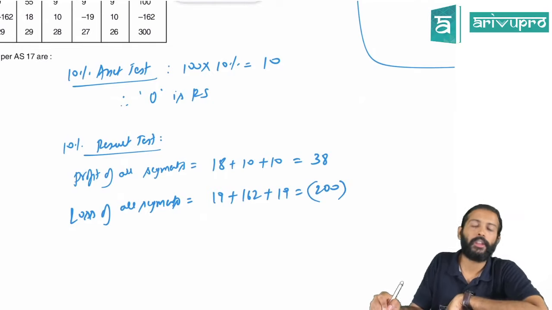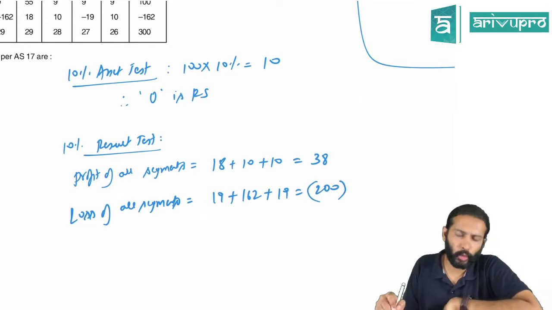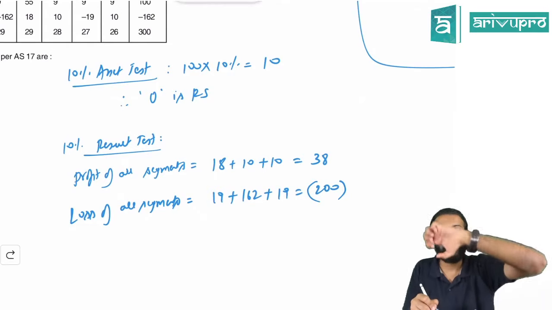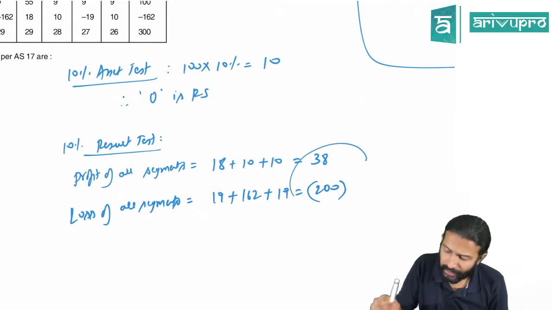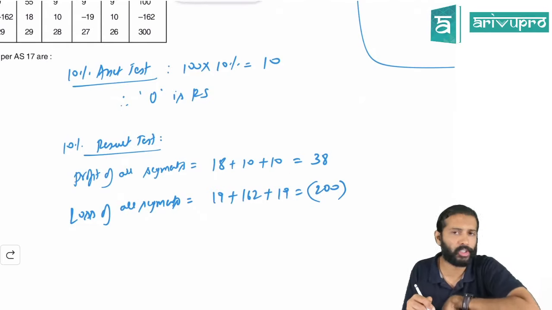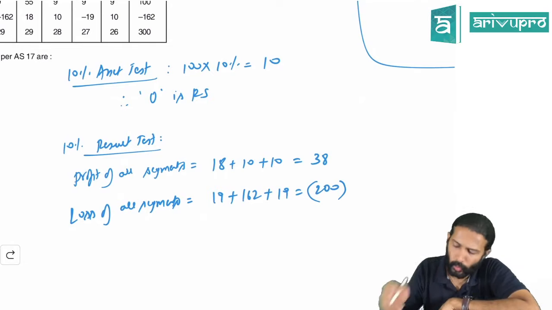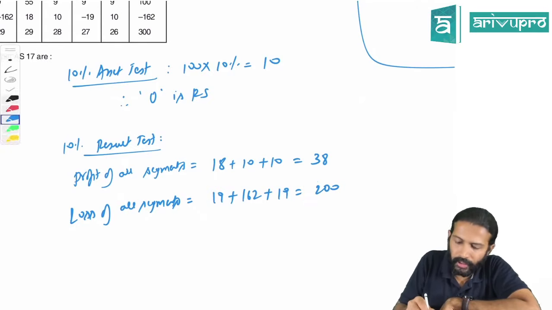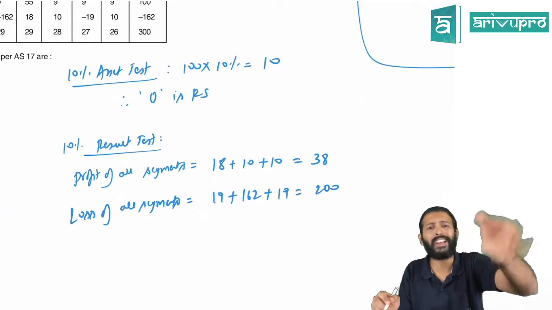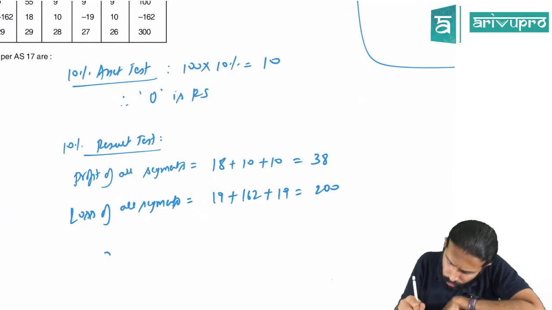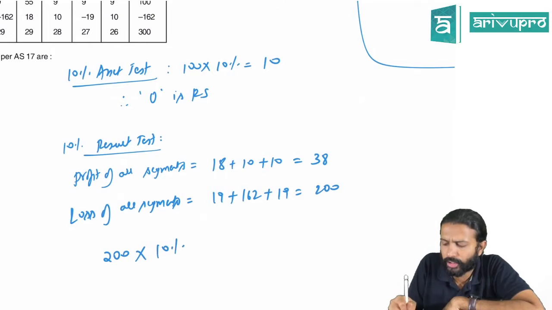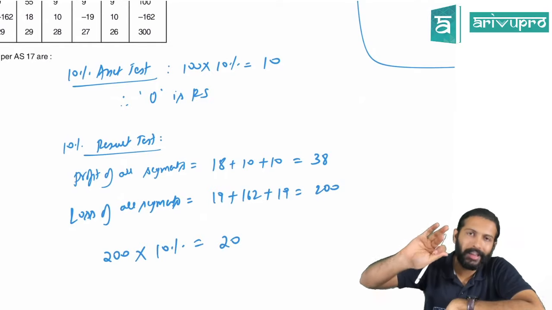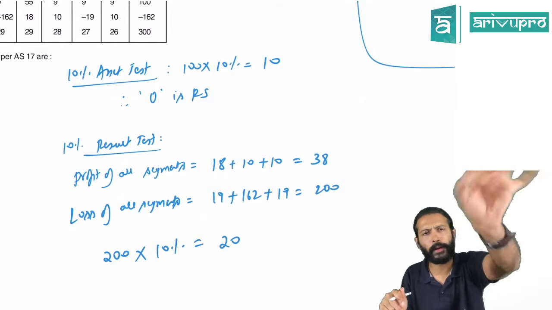It's a loss, correct? But from the test perspective, what you have to do is first find out all profit-making segments, which is 38, and loss-making segments, which is 200. Ignoring the signs, you need to compare these two and take the higher number. Whether it is profit or loss, ignore the signs. Which is higher? 200, right? Profit or loss, in absolute number you need to take, meaning ignoring the signs. So 200 is higher. So calculate 10% of 200. You're going to get 20. So whichever segment has a number of 20, that number could be profit or loss, doesn't matter.